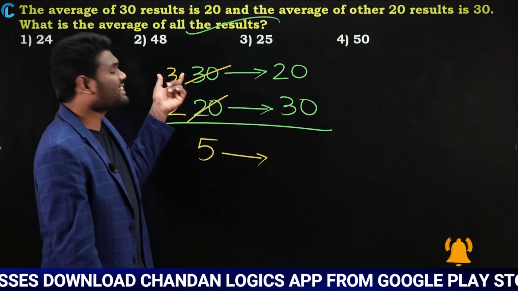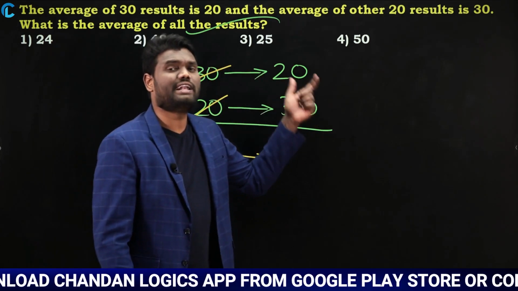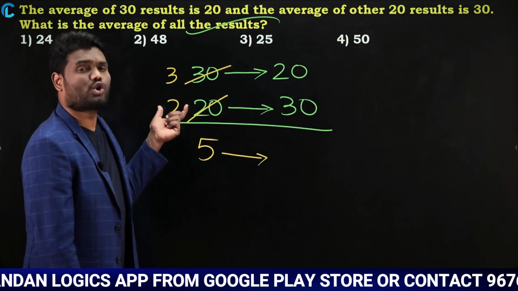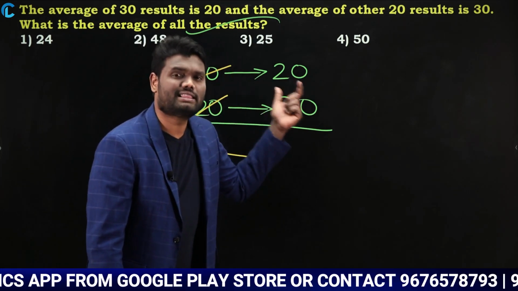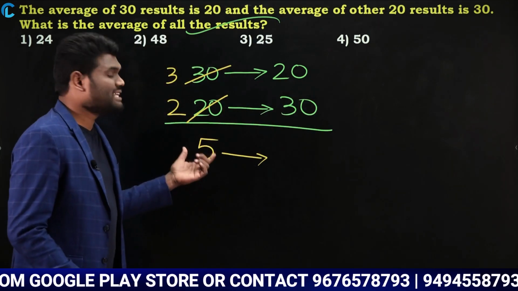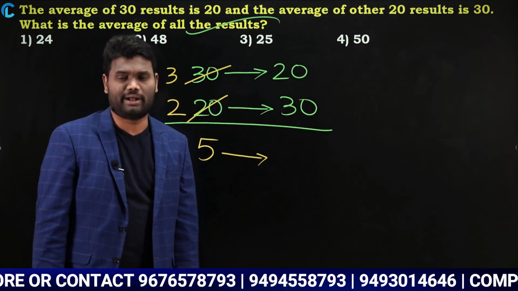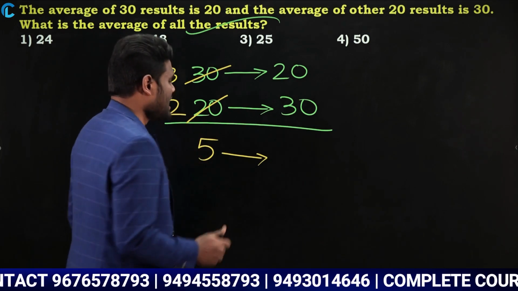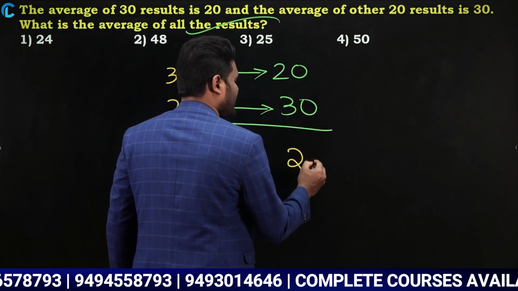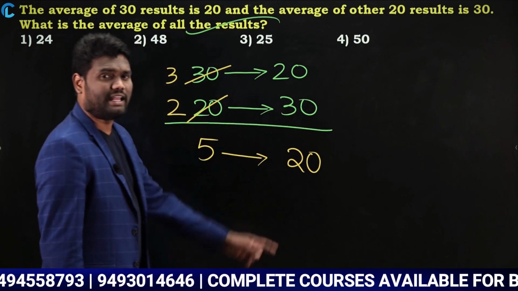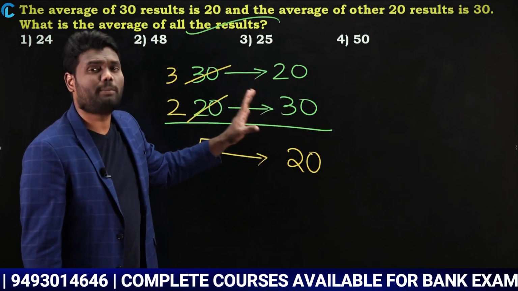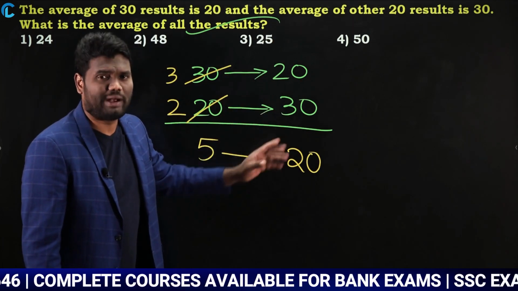Yes or no? There are 3 numbers of 20, 20, 20 each. Similarly, there are 2 numbers of 30, 30, 30 each. Now I need the average of all these numbers combined together, which means all 5 numbers. Now what I am assuming is an average of 20. When I assume the average as 20, each and every number should be 20. Let us check whether it is 20 or not.